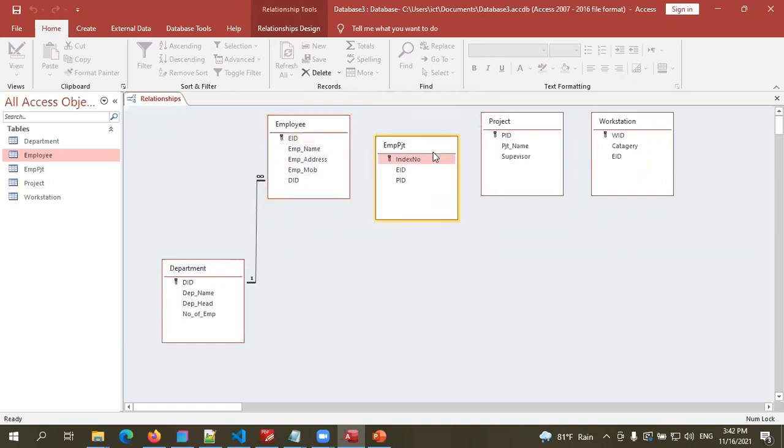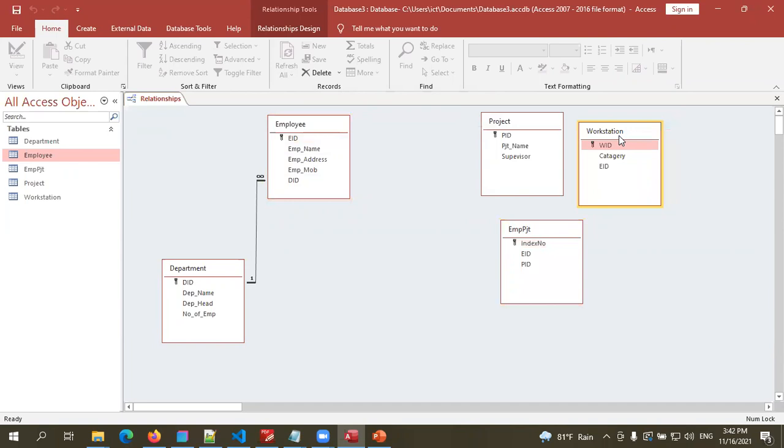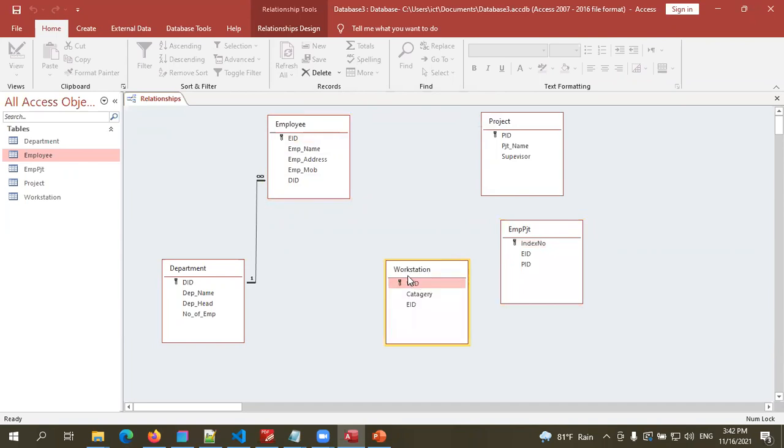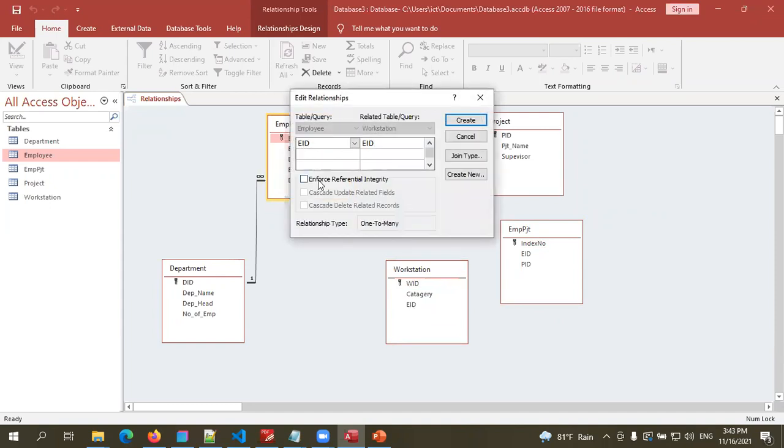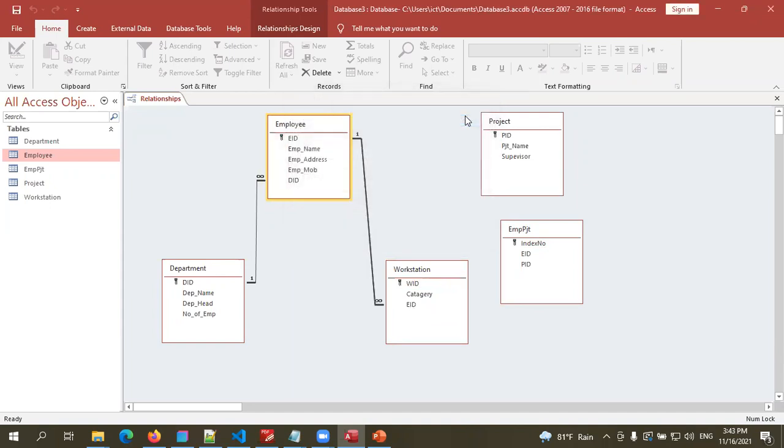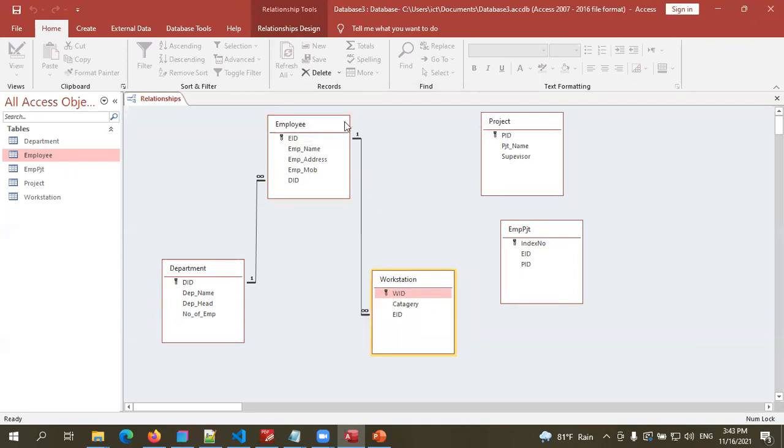Now workstations. So employee ID is the foreign key here. So I have to select this one, primary key, and drag and drop that to the foreign key. Enforce relational integrity, create. It's created. This shows one to many because without data, it can't identify the relationship, right?